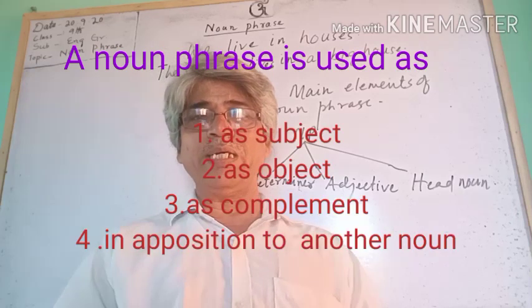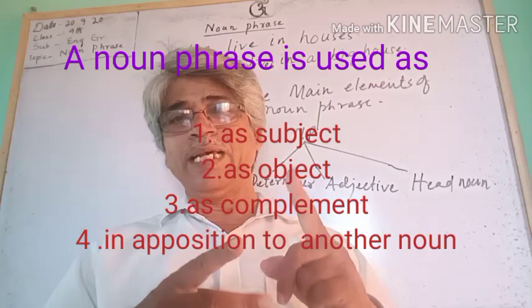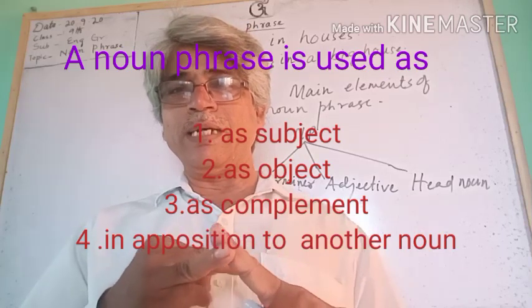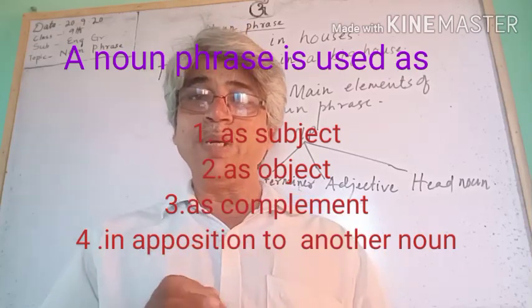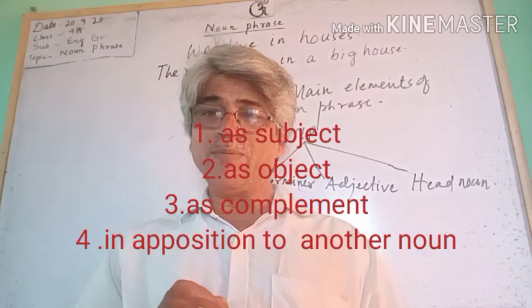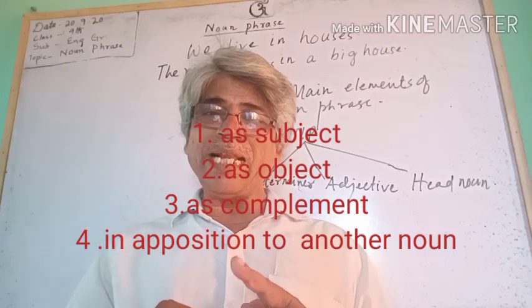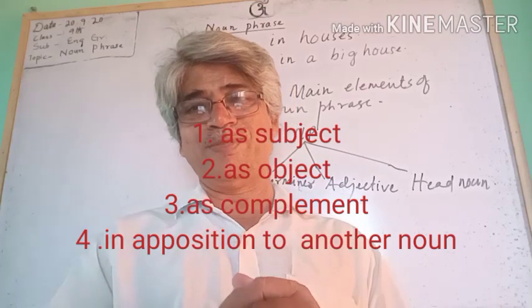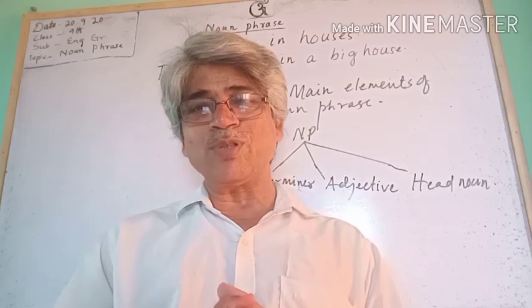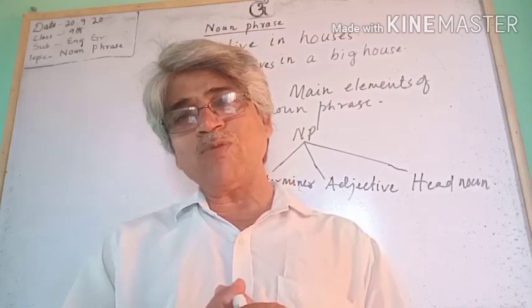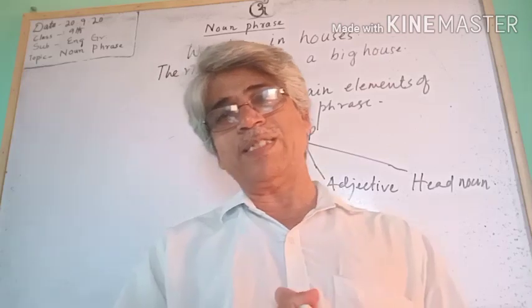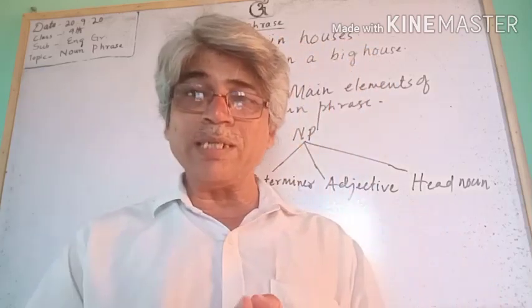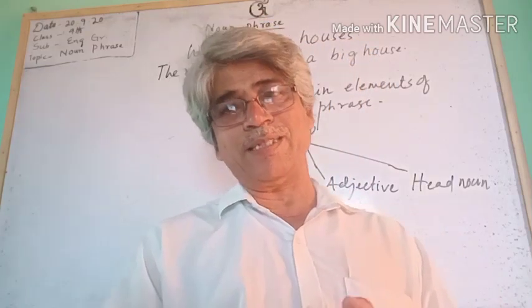A noun phrase can be used as subject, as object of a transitive verb, object of a preposition, complement of a verb, and in opposition to another noun. Got it? These are the functions of a noun as well as a noun phrase. A noun phrase does what a noun does in a sentence.